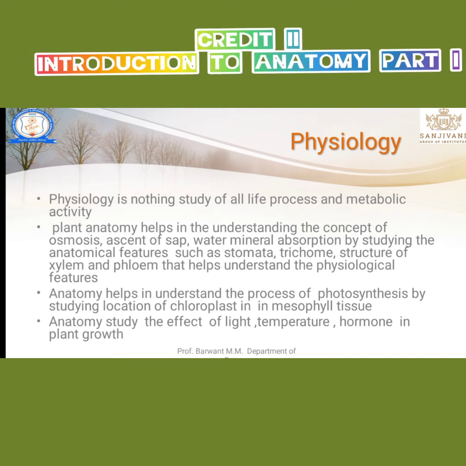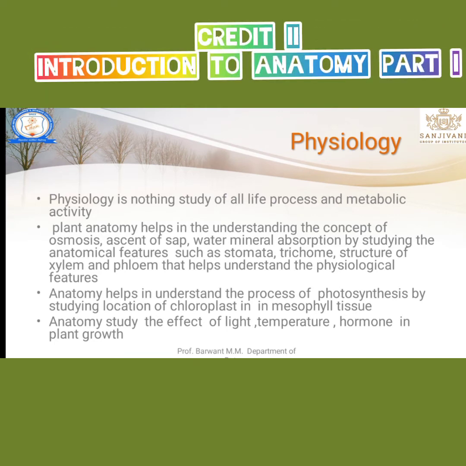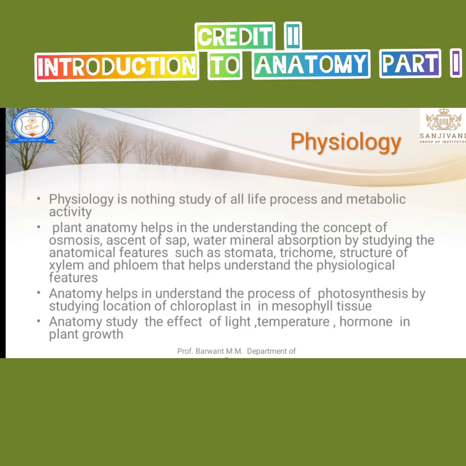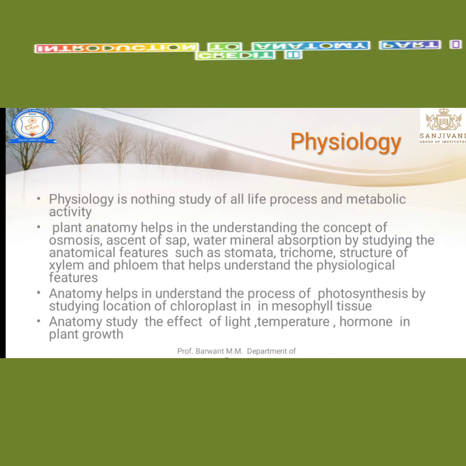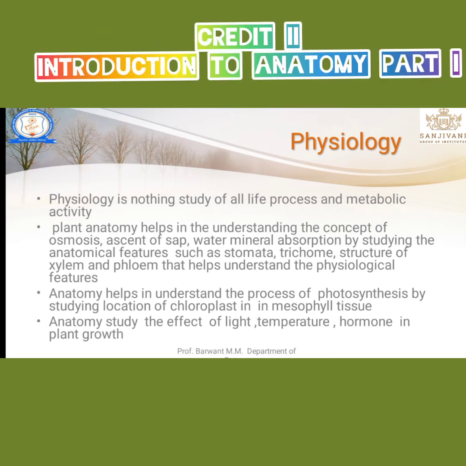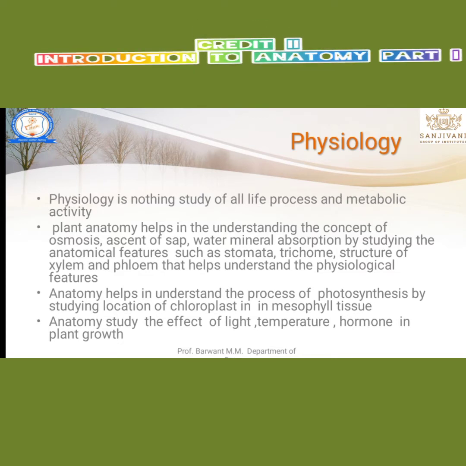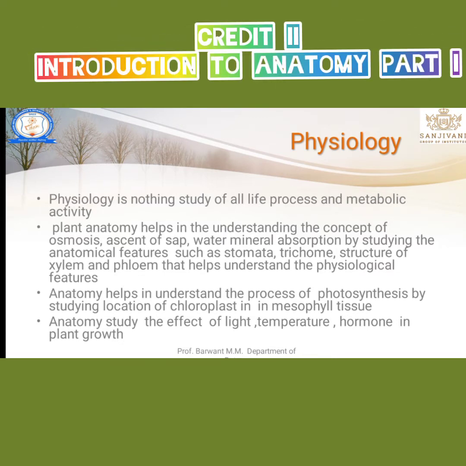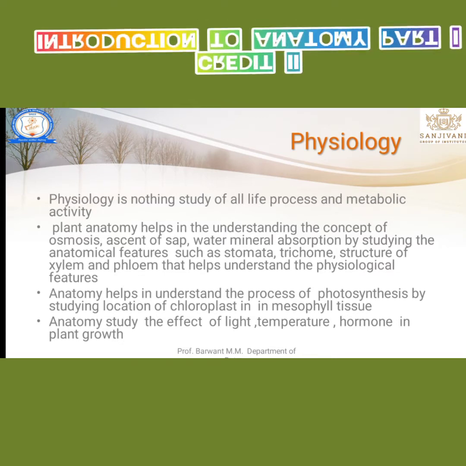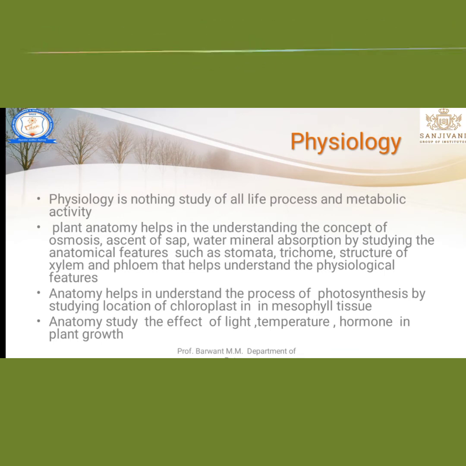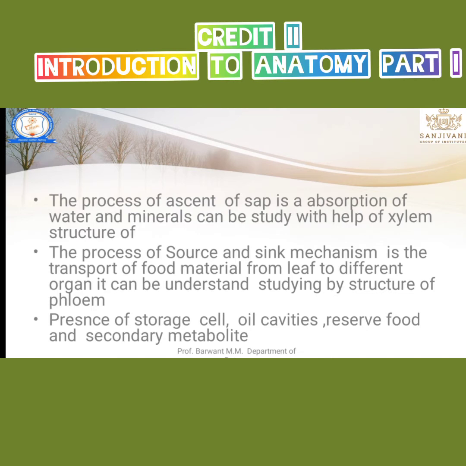Anatomy helps to understand the process of photosynthesis by studying the chloroplast in the mesophyll tissue. We know that chloroplasts are a key component for photosynthesis. Anatomy can study the effect of light, temperature, and hormones on plant growth. Those are some characters which are important during the study of physiology.